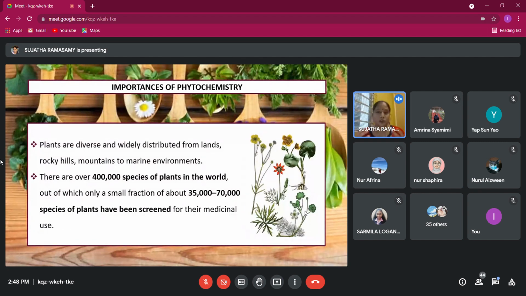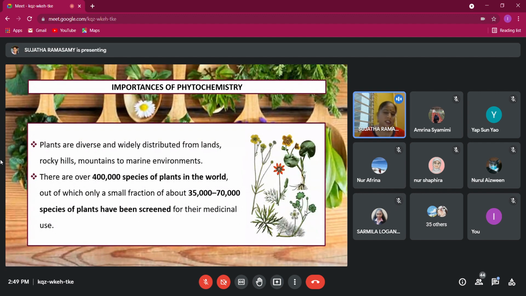The importance of phytochemistry: if you learn about plants, they have been here for many years. The number of species recorded is around 400,000 species. There are many more that have not been identified, but only a small fraction, around 35,000 to 70,000 plants, have been screened for their medicinal use.